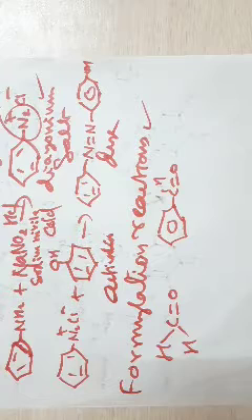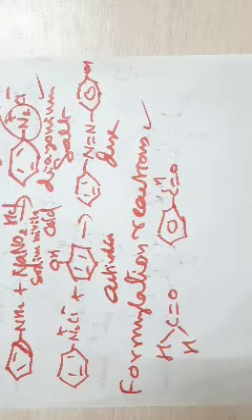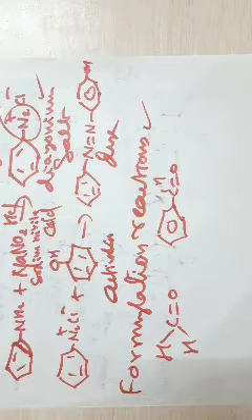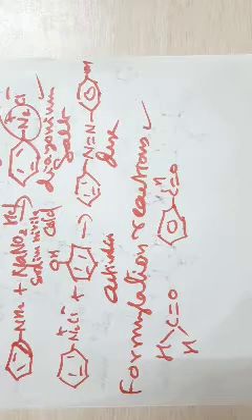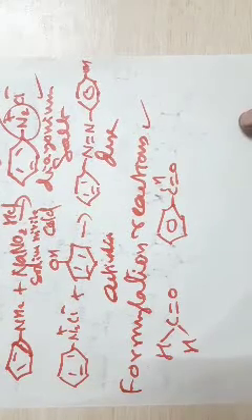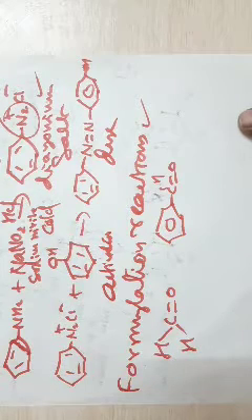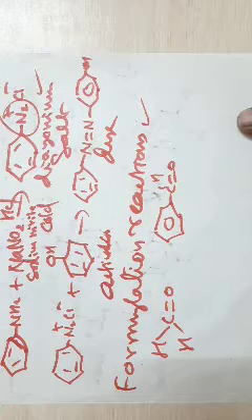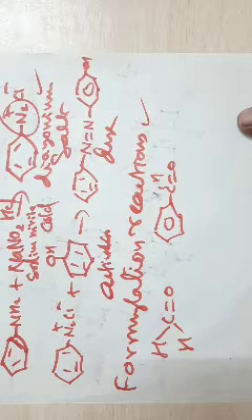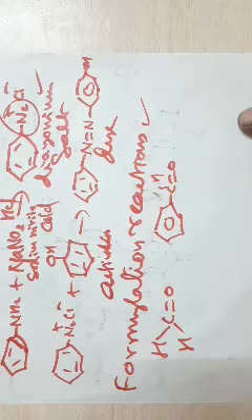And we have N,N-disubstituted formamides. That reaction is called the Vilsmeier-Haack reaction. If you go to your syllabus, you have the Vilsmeier-Haack reaction, Gattermann-Koch reaction, Gattermann reaction, and a very important reaction, your Reimer-Tiemann reaction.